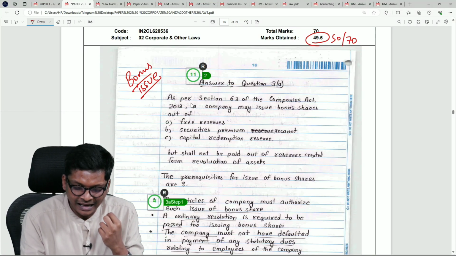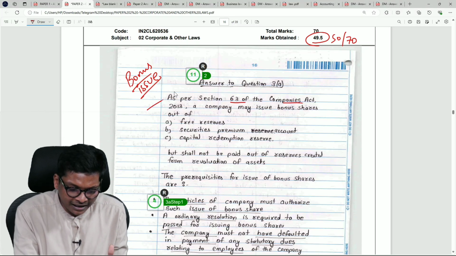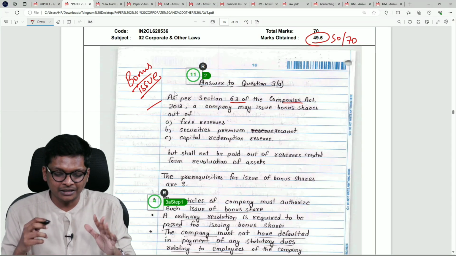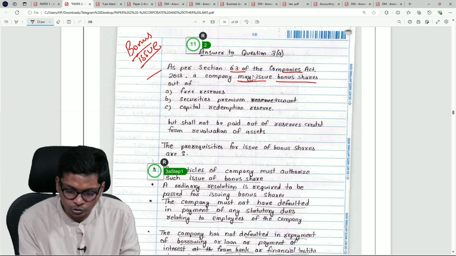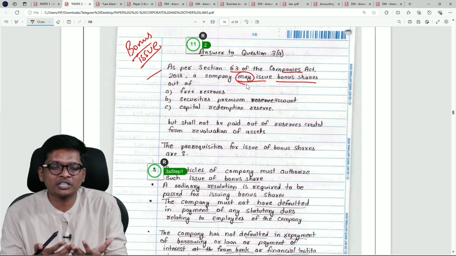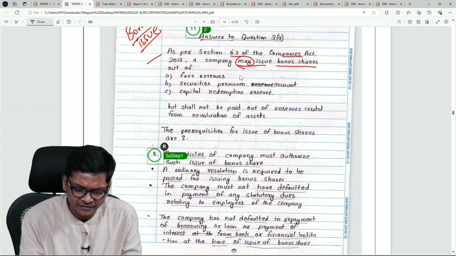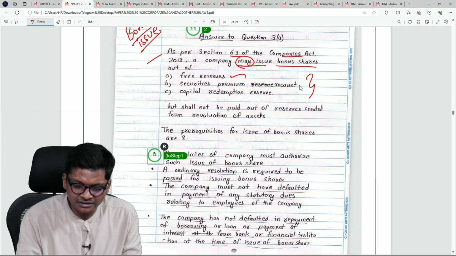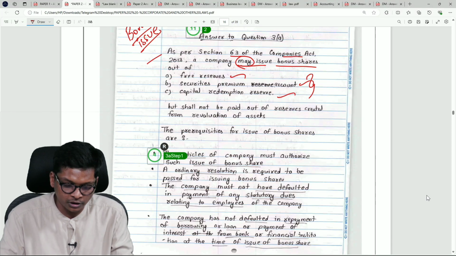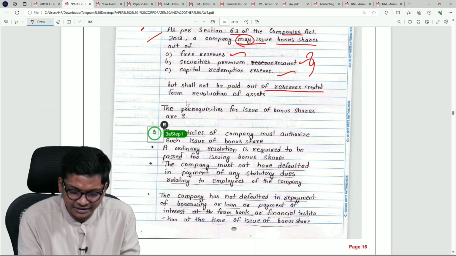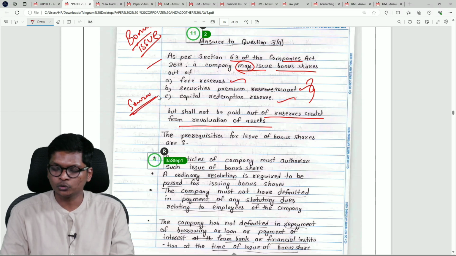Look at the student. As per section 63 of Companies Act, starts off with the section. No mark is given for quoting section, but it gives an impression that company may issue bonus shares. The wordings are so important. Company can issue bonus shares, company will issue bonus shares, may issue bonus shares out of the three sources: free reserves, securities premium or capital redemption reserve. Order is important because you use them in reverse order, but shall not be paid out of reserves created from revaluation of assets. So the student has spoken about the source of issue.